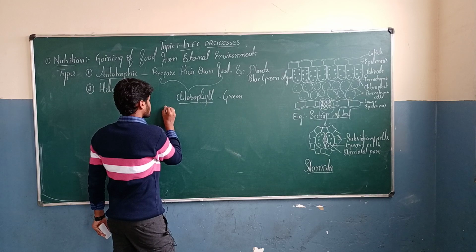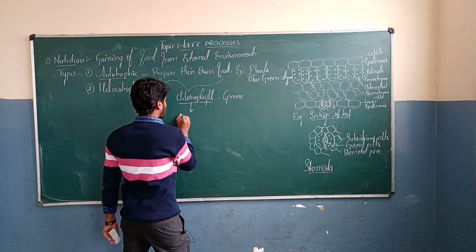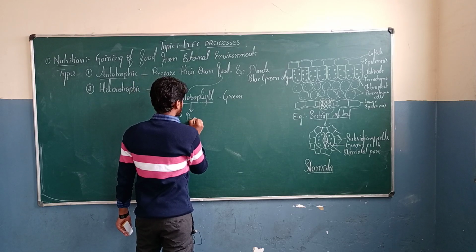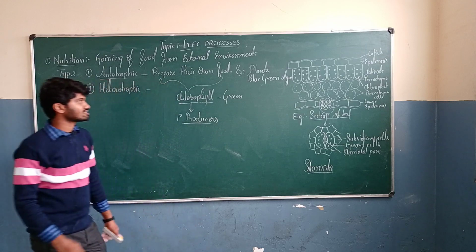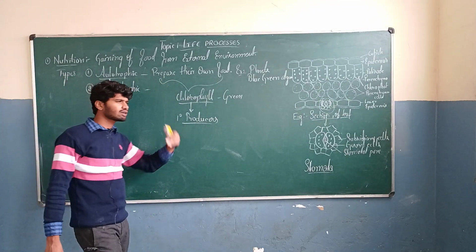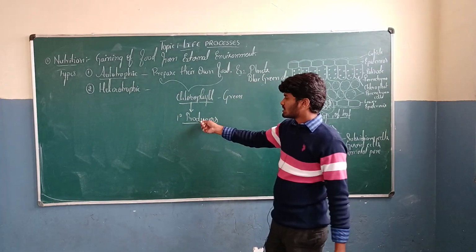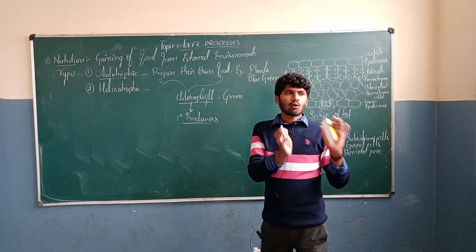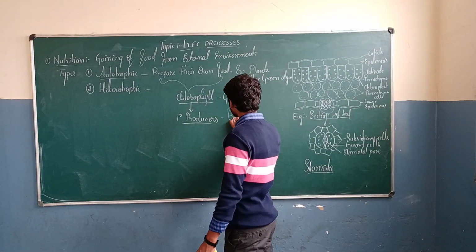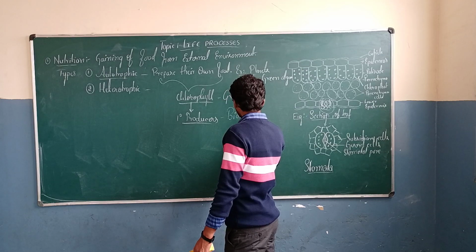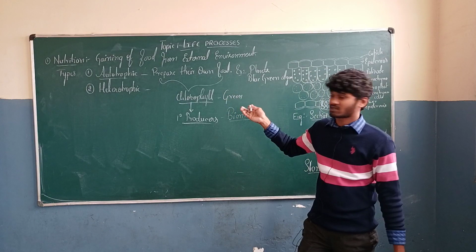These chlorophyllous green plants are also called primary producers. Why do we call these plants primary producers? Because they produce food for the whole ecosystem. In the ecosystem, the whole biomass is totally dependent upon these autotrophs.